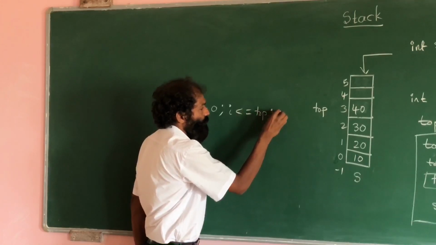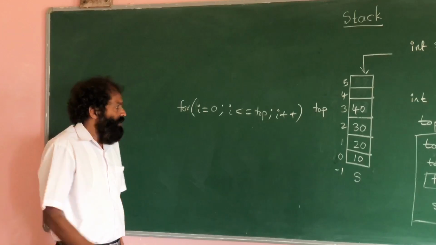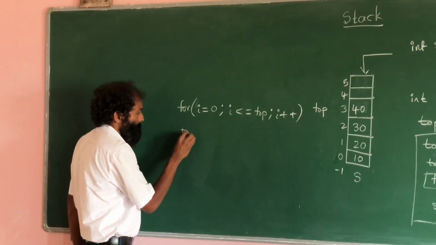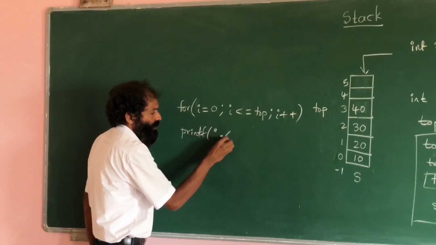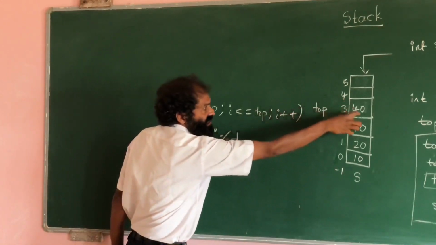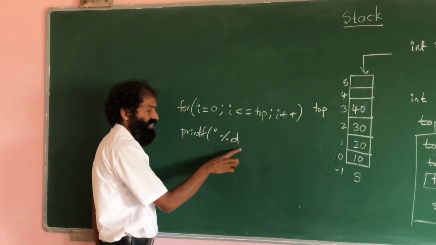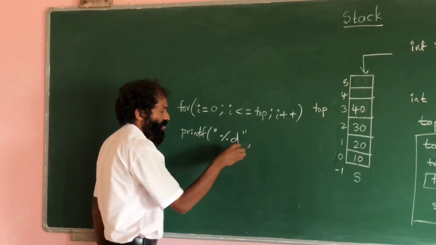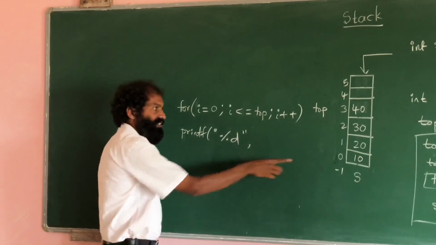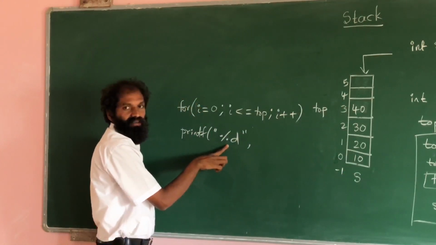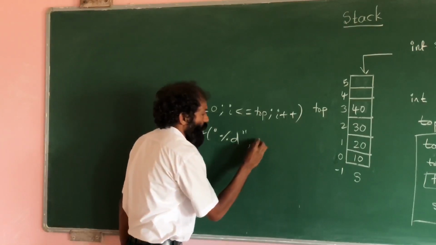So I plus plus. Just display, as we have stored integers. These are integers, so %d. If it is a character, %c. This is called a format specifier. If these are characters, then %c. Floating point number means %f, like that. Okay.